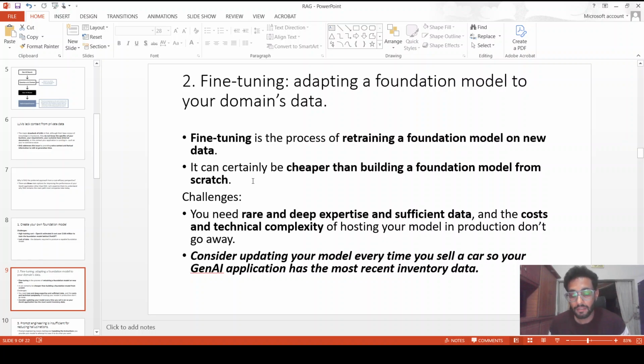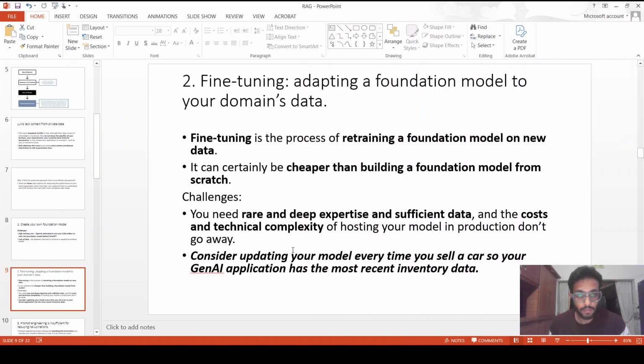It is in comparison cheaper, but still there are some challenges because you do still require expertise. Not everyone can do fine tuning. You need to have AI engineers, machine learning engineers who can do this, and also you need to run them on your own servers. So you need to manage them as well.